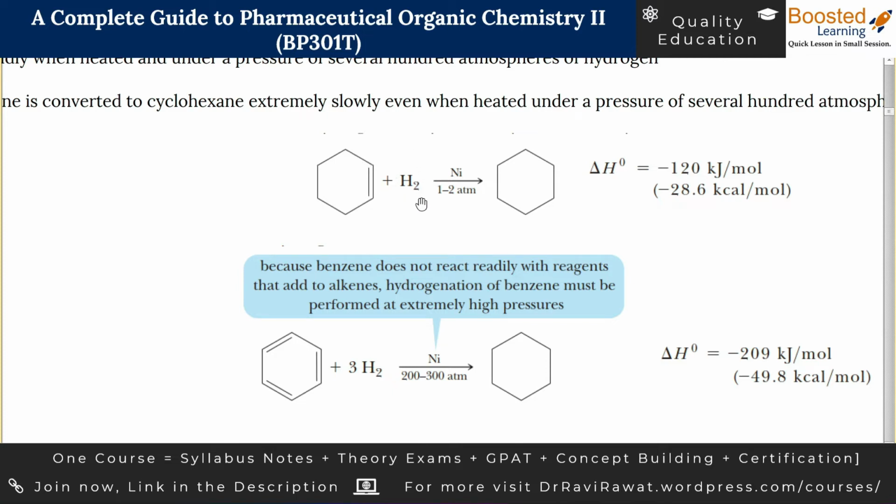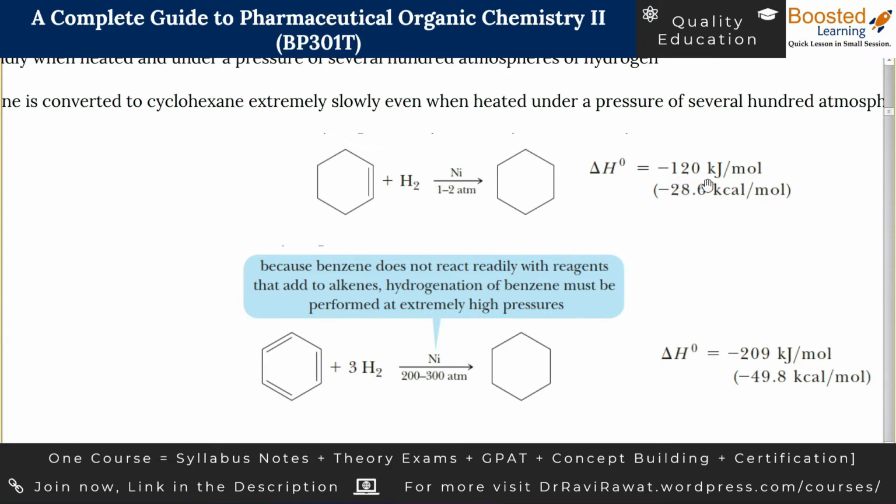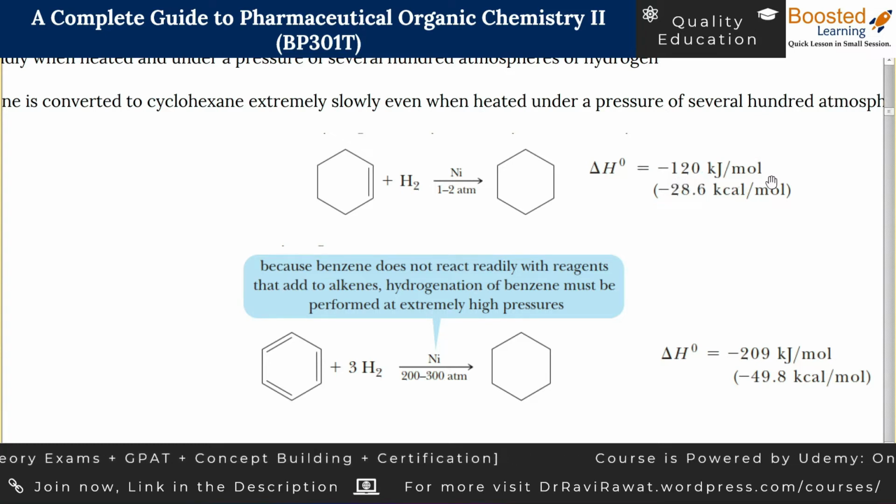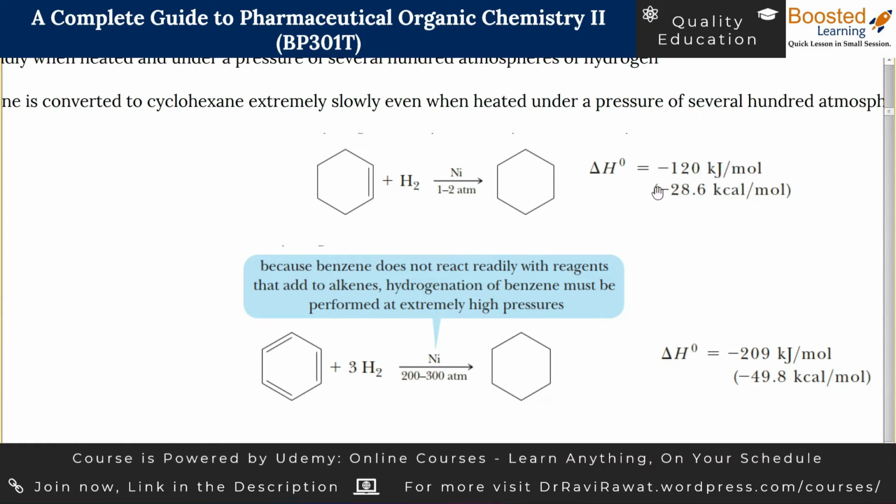If you make it undergo hydrogenation, meaning addition of hydrogen in the presence of a catalyst, which is nickel, and the pressure is 1 to 2 atmospheres, there is a release of energy of around minus 120 kilojoule per mole. I want you to focus on this kilojoule value itself. Forget about the kilocalorie value at this point of time. So this was the energy released when hydrogenation was performed for cyclohexene.